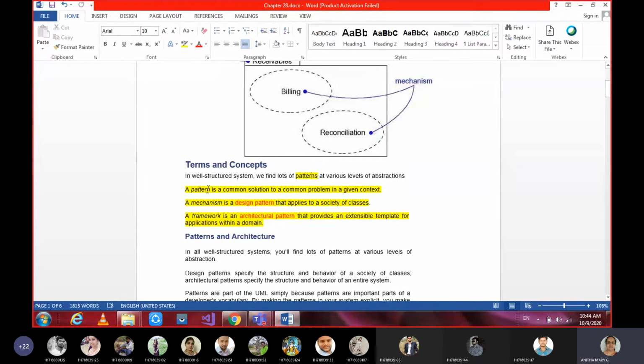In programming languages, suppose you are writing some generic class or template class, what does that mean? See, a template class for shape, if you are writing.